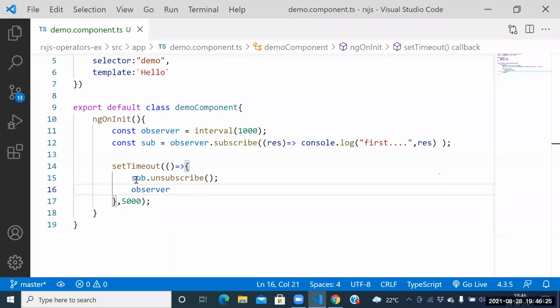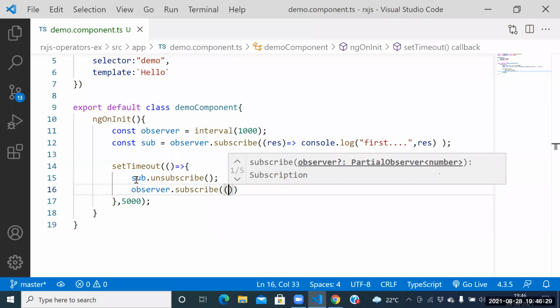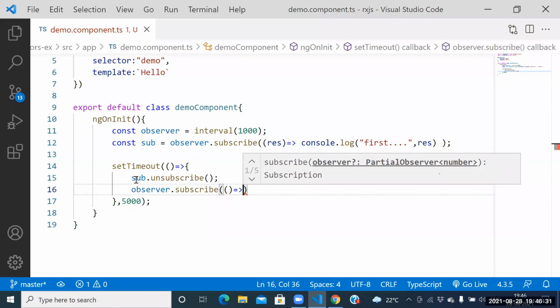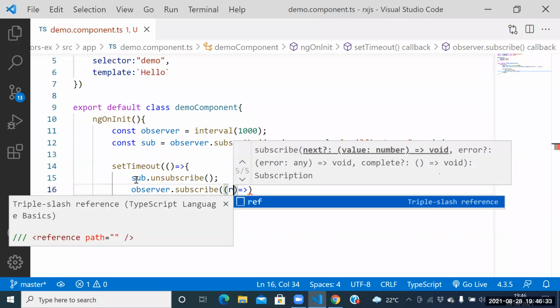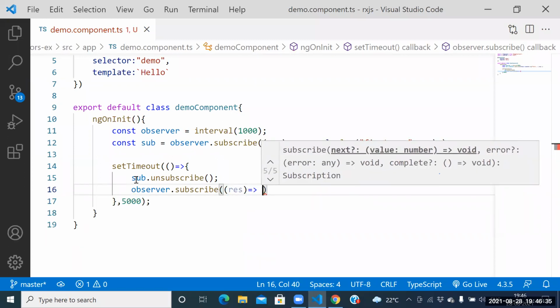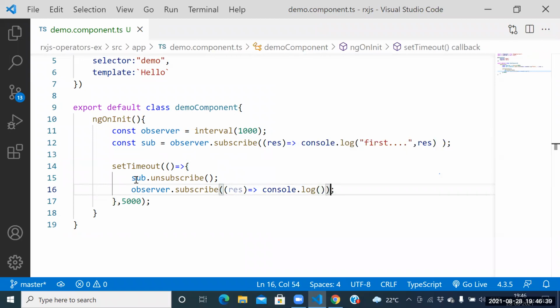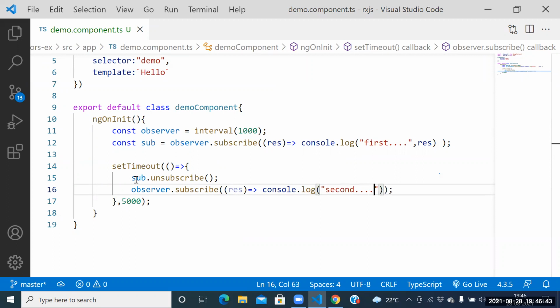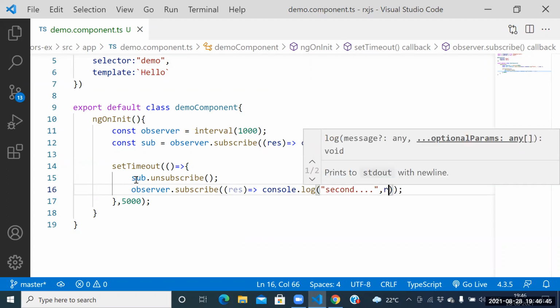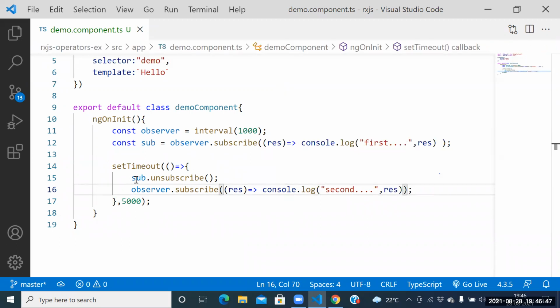Observer dot subscribe. Inside subscribe, what do you want to place? Result. Console dot log of second, and here itself we need to place result. He is the customer two.